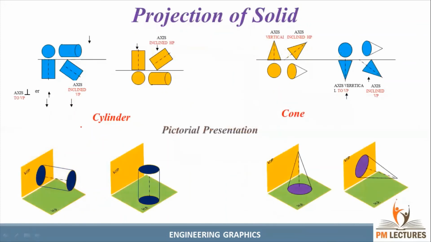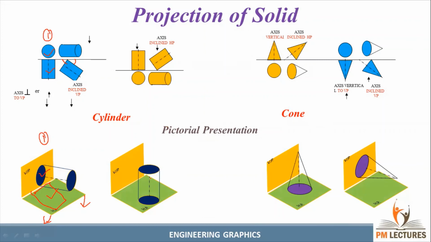In this slide, for the cylinder and cone, we have the pictorial representation. If the axis is perpendicular to VP and parallel to HP, I can rotate this clockwise 90 degrees. I should have a true shape above the XY plane. See here, at the bottom I should have a rectangle. Then according to the question, if the axis is inclined, I should draw the incline. Sometimes the base is inclined, sometimes the face is inclined. For these three types, this is the initial position, guys.